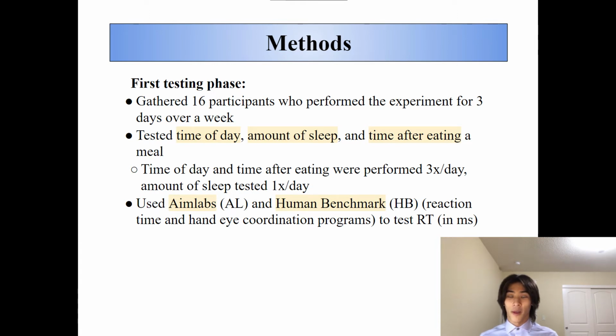After splitting up the participants into 3 different groups and assigning them a task, we had the participants perform the AIM Labs and human benchmark tests over the course of 3 days. The people doing the time of day and amount of time after eating tests were required to perform 3 tests before submitting, and then the participants doing only the amount of sleep had to perform 1. We collected the data on Google Forms and prepared for our second testing phase.